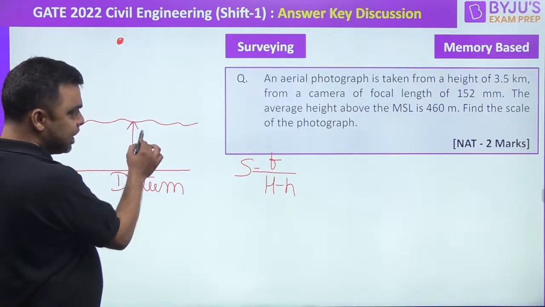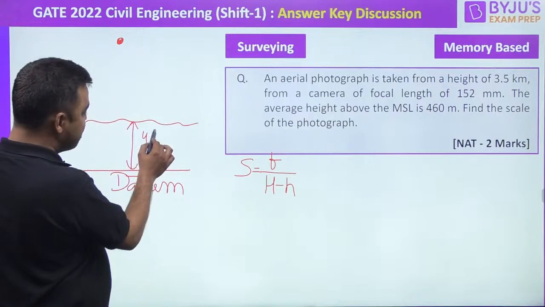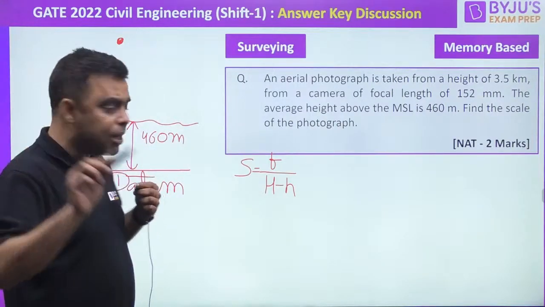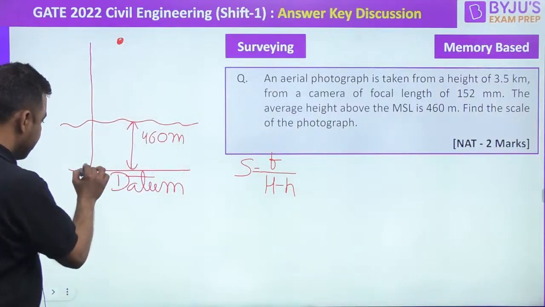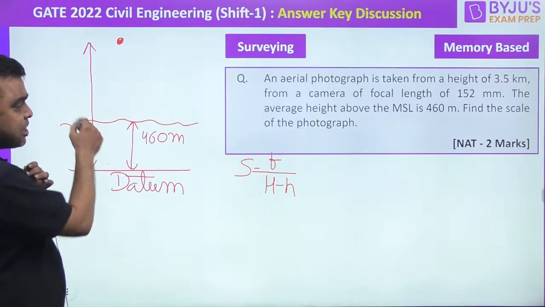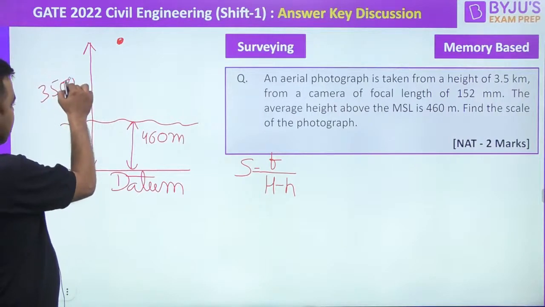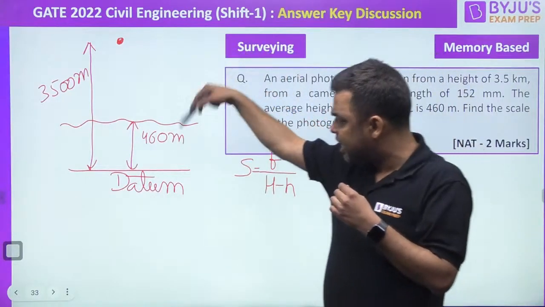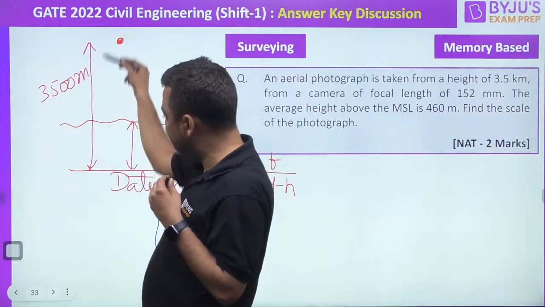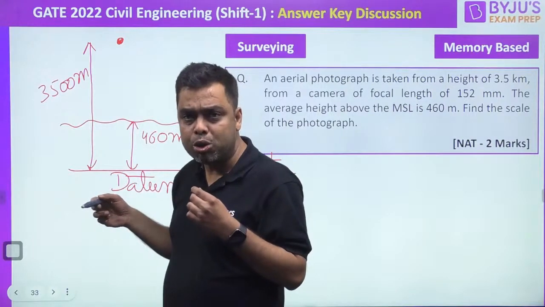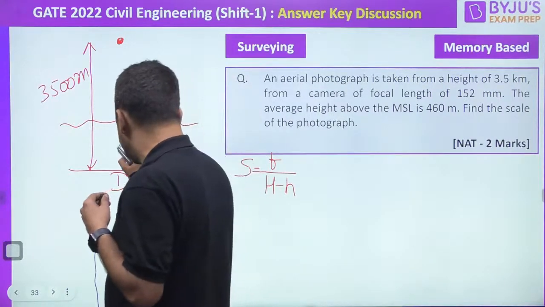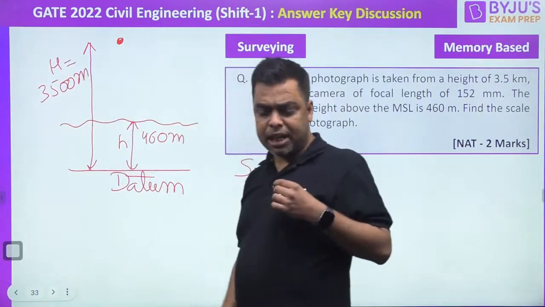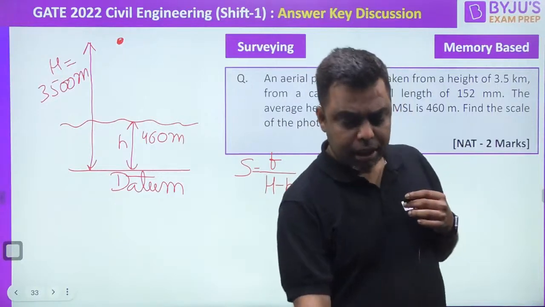Now this average height is 460 meters. As per the data received, I am assuming that this height which is given to me is from MSL, 3500 meters. Right, that is from MSL. I am assuming this height is from MSL, otherwise this height could be from the ground also. Right? So, this is my small h and this is my capital H. Everybody agrees with this? Clear?